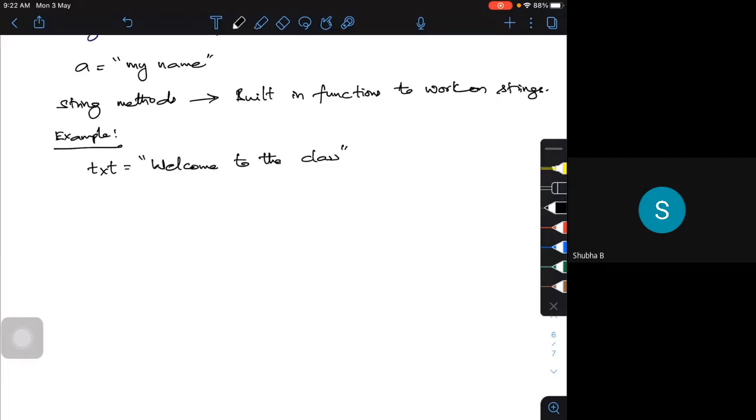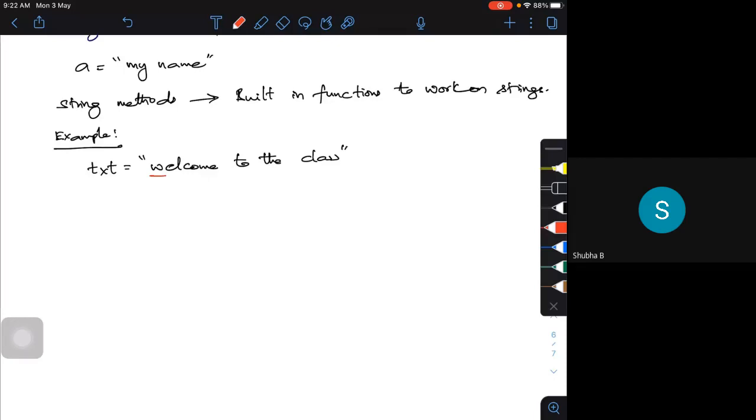Now I want to do some operation on it. Let me write it properly, using all small letters. Now, what is a string method? A string method means I want to work on the string and make the first letter a capital. The rest should all be small letters.